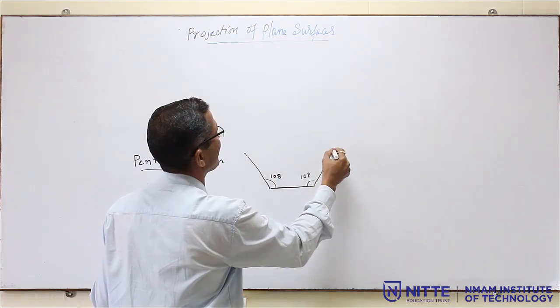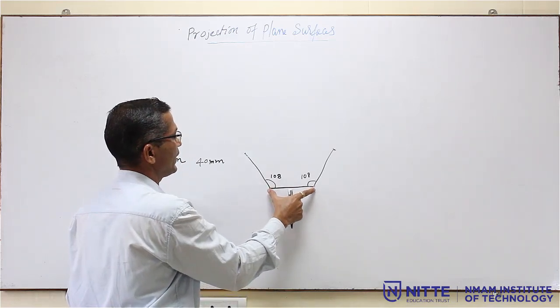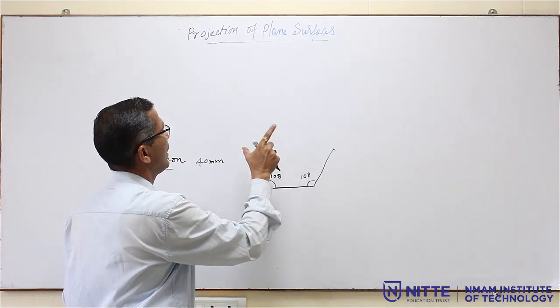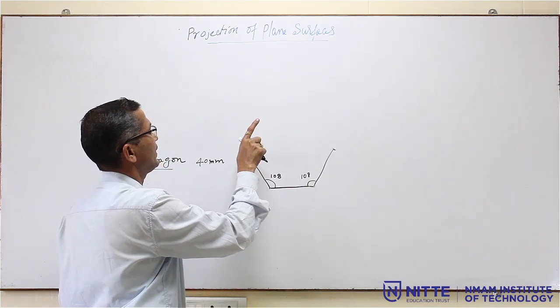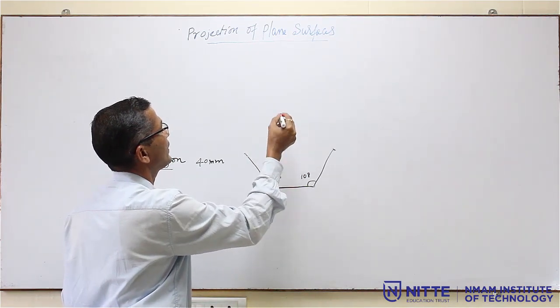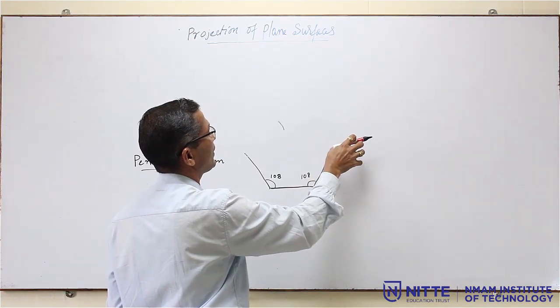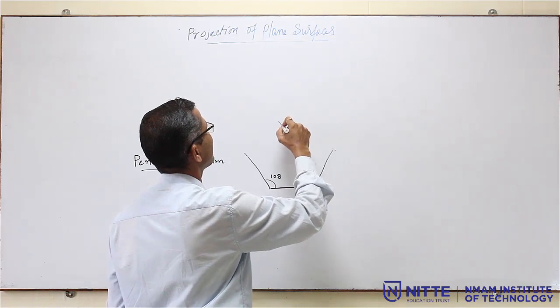So, this also same length. Then take the compass and take this distance and keep the center here and draw one arc like this. Similarly, with the same radius, you keep the other corner as the center and cut this.